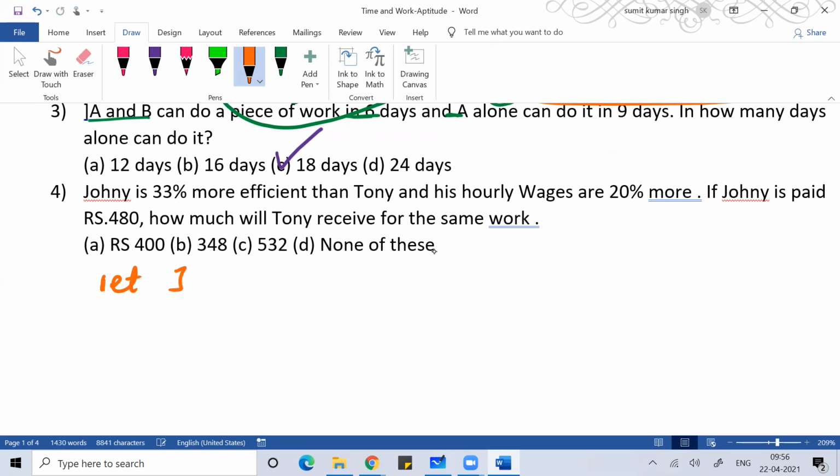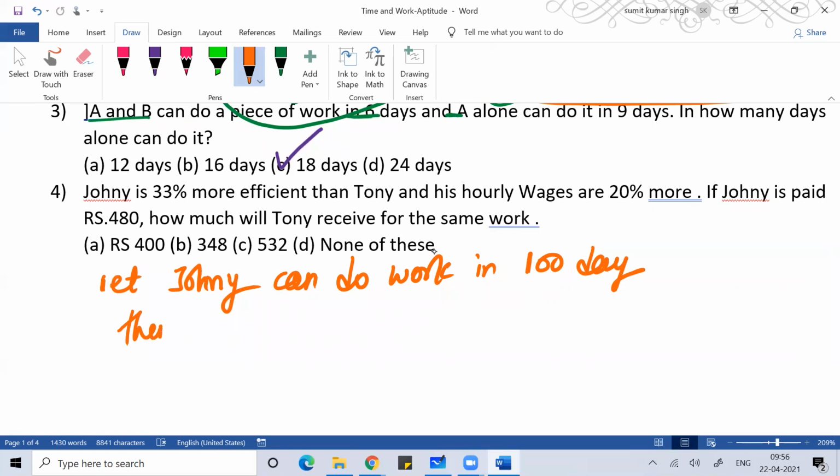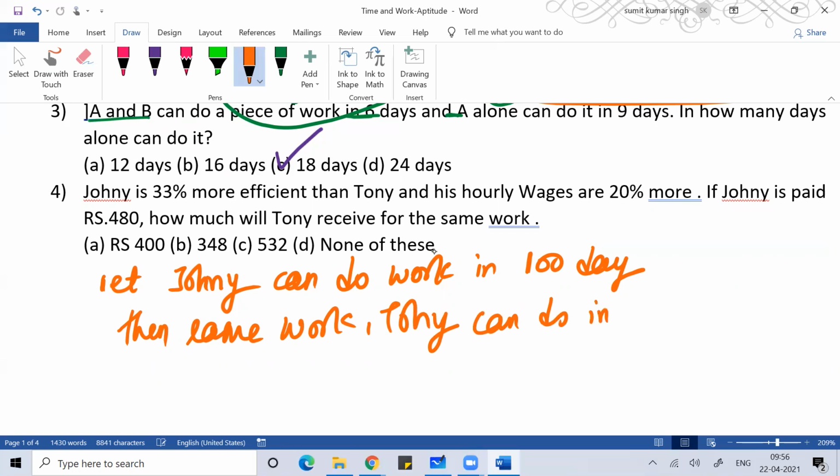Let Johnny do the work in 100 days. Then the same work Tony can do in 133 days.